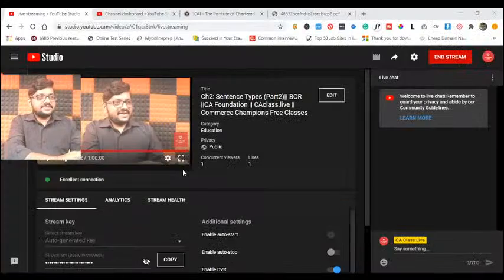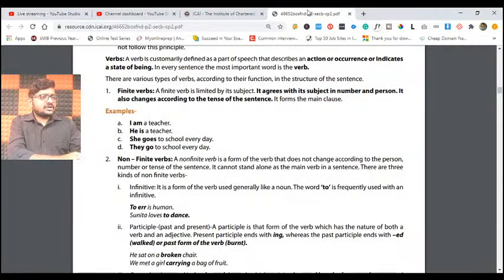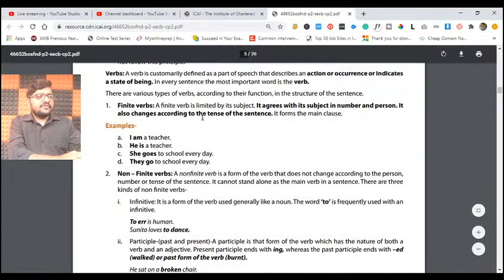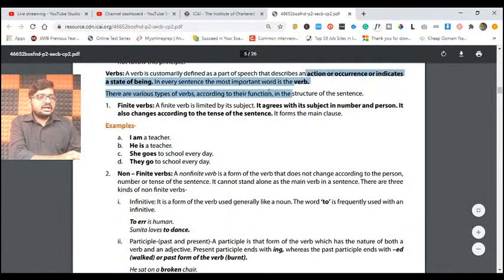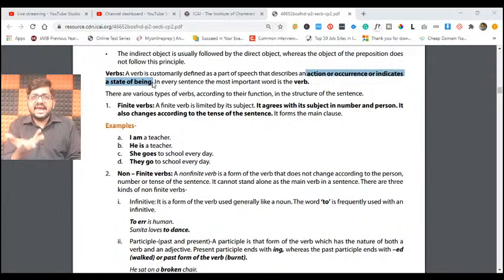Now we are moving on to verbs. Let us start with verbs directly, friends. Now we are discussing verbs. What does a verb mean, my dear friends? Something in action. An action or occurrence, or it indicates a state of being. For example, playing is an action, which is a verb. I'm studying. Studying is an action that I'm doing. Studying itself is an action which I can call a verb. So if you are doing or being something, you call it a verb, my dear friends.